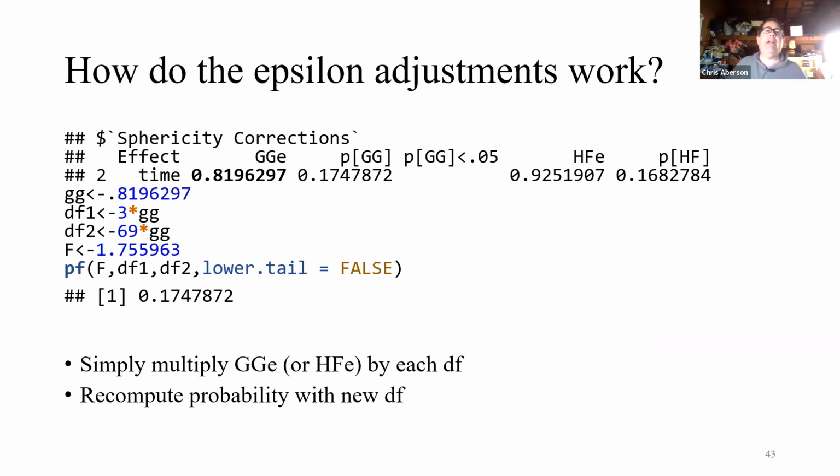And again, how do they work? Well, it's just the multiplication. You can see what the different values would be coming from there. And you can see this is how we get that Greenhouse-Geisser probability just based on those new degrees of freedom. I took the Greenhouse-Geisser, and then degrees of freedom 1 is 3 multiplied by Greenhouse-Geisser, degrees of freedom 2, 69 multiplied by the Greenhouse-Geisser. And there you can see the probabilities match up exactly, because this is how we're getting these values.